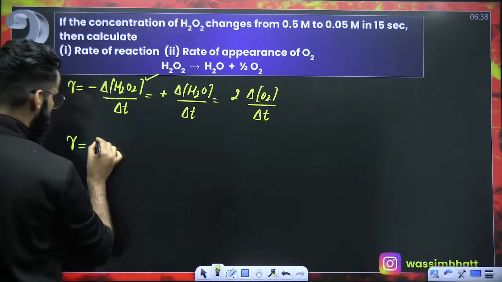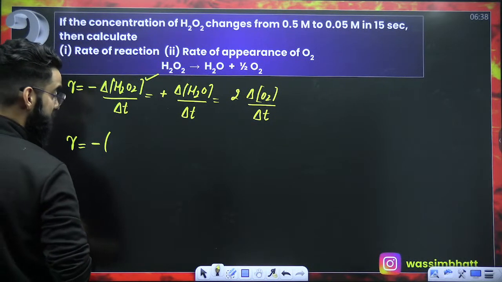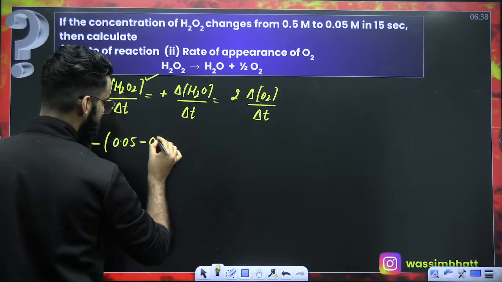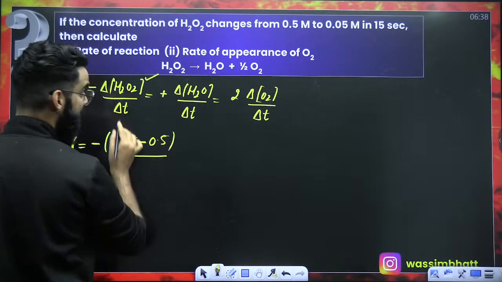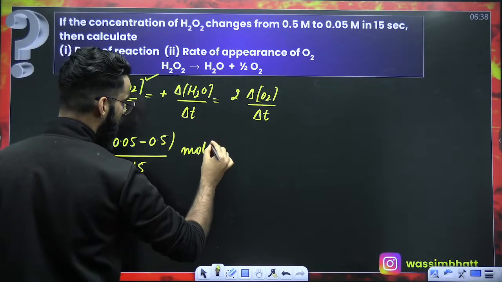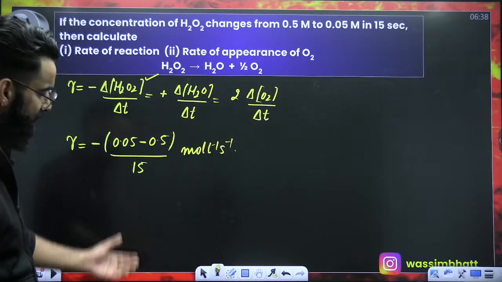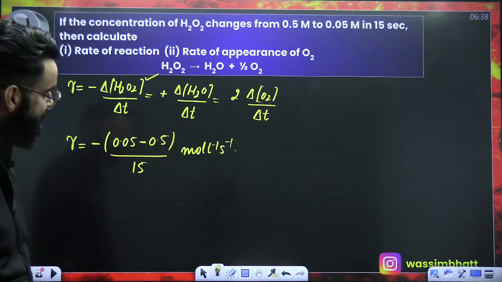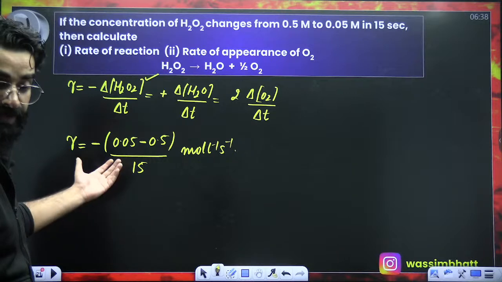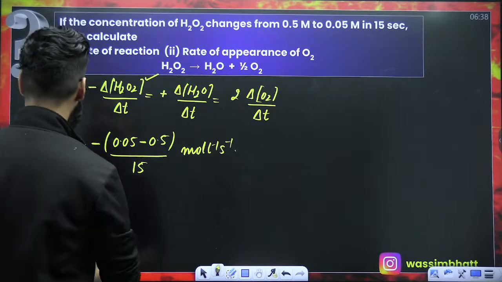Done and dusted. So it's going to be minus times change in the concentration of H2O2, which is final concentration of H2O2 minus initial concentration of H2O2 divided by time interval, 15 seconds. Now solve it. The answer is going to be in moles liter inverse second inverse. This is the rate of reaction. Perfect, people. Okay. First question is done and dusted.